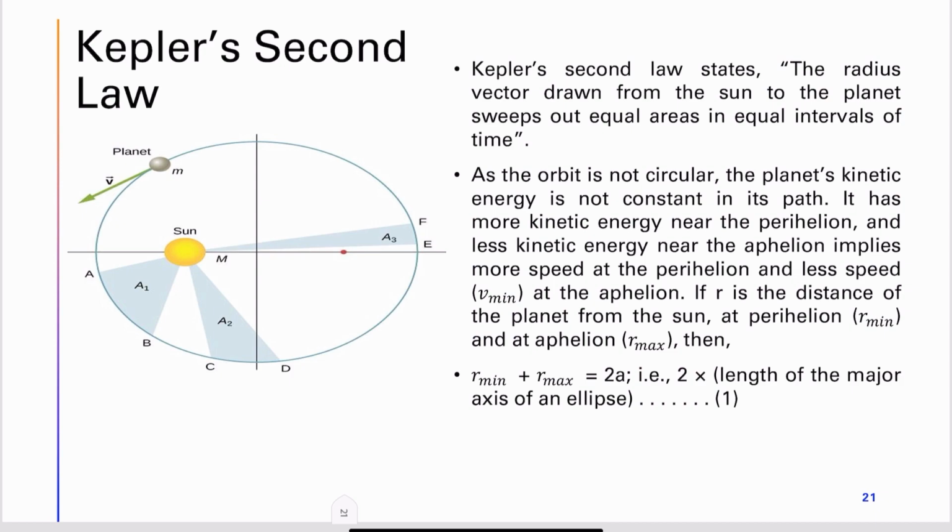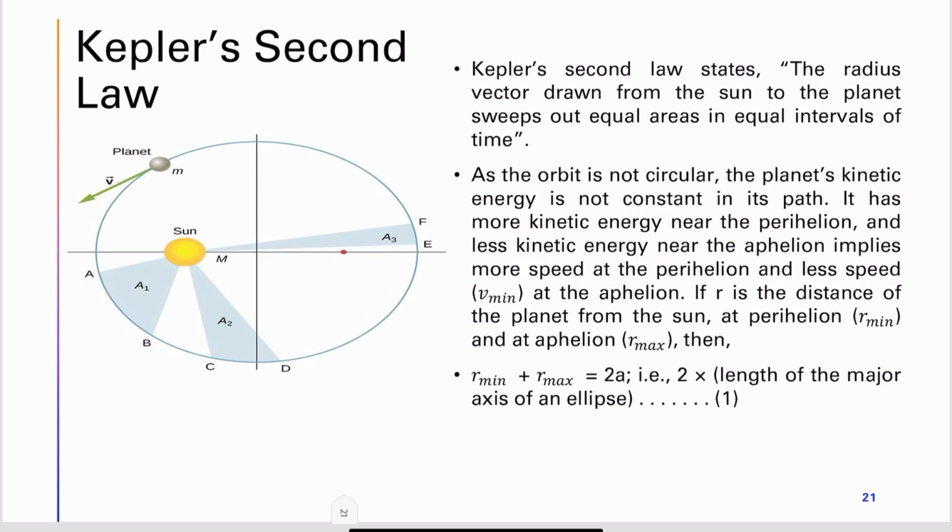The perigee point is the point in the orbit that is closest to the primary object, whereas the apogee point is the point where the object is at the farthest distance from the primary object. So the kinetic energy is more at perihelion and less at aphelion. This implies it has more speed at perihelion and less speed at aphelion.